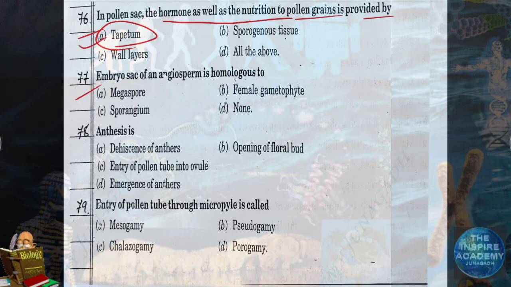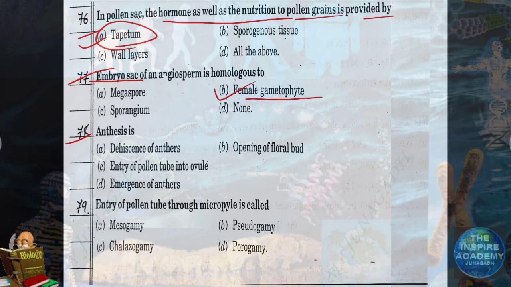Question number 77. Embryo sac of an angiosperm is homologous to female gametophyte. Anthesis.